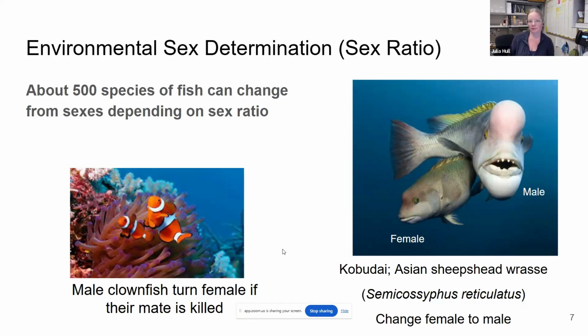And this is where I ruin everybody's childhood, so sorry. Male clownfish go the other way. So if we have a mating pair, a male and a female, if the female is killed by, like, I don't know, a barracuda attack, and she's gone, the male will actually turn into the female, again, remembering that female reproduction is the limiting factor. So if we lose the female, the males can actually change.